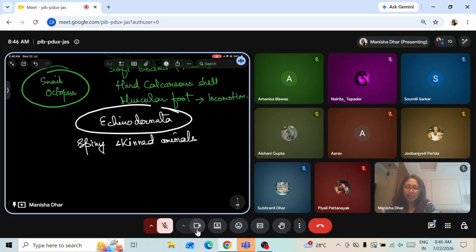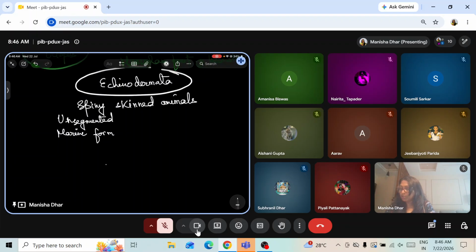Starfish is a very good example. We'll see how the starfish moves, which is a very interesting movement. Spiny skinned animals are unsegmented, of course marine forms, found in marine habitat. They have an exoskeleton, exo meaning outside the body, and that is a spiny surface.